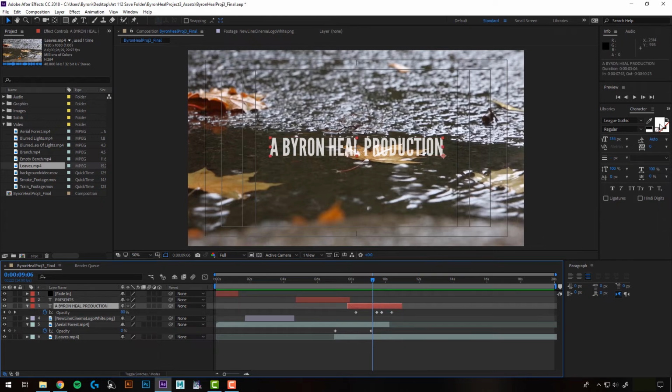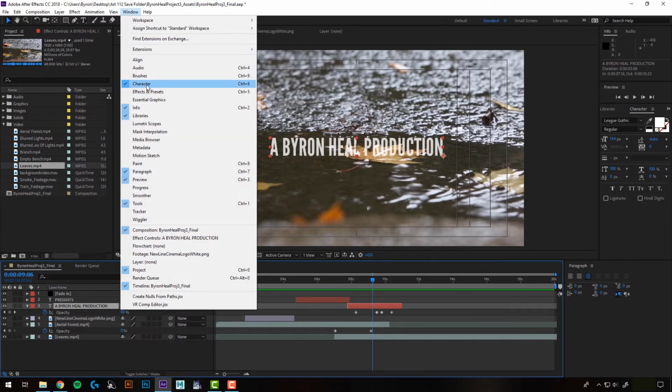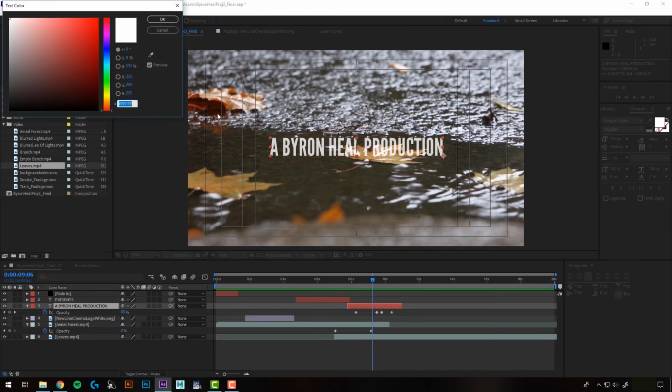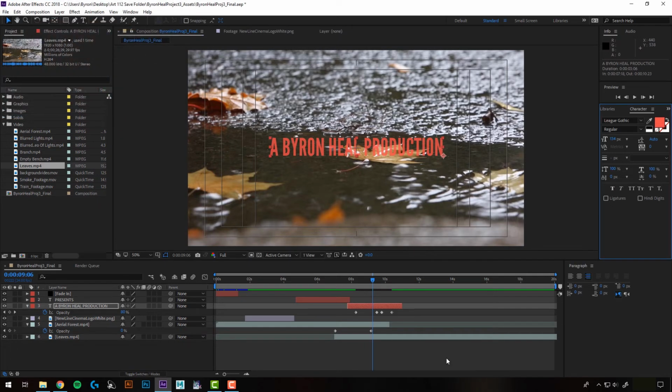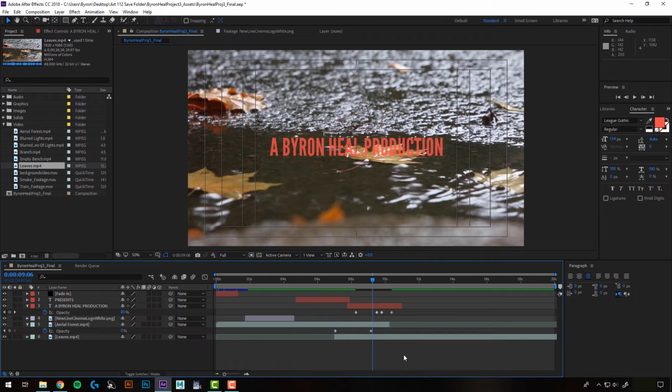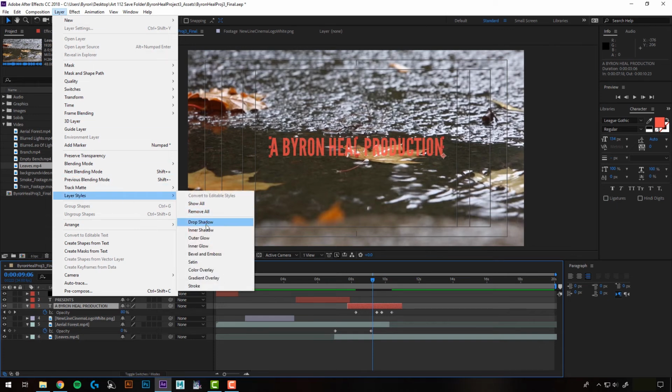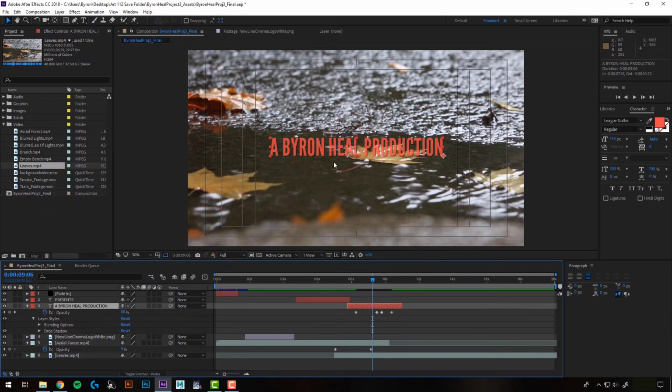So with it selected, I can click on my fill color here, and again, if these aren't showing up, just go to Window, and that's my character panel. And maybe let's just pick something a little reddish like that. And we'll hit OK. Still a little hard to read, so I might put a drop shadow on. And we went over this in the Layer Styles tutorial. So I'm going to click on it. I'll go to Layer, Layer Styles, and I'll select Drop Shadow. Already that brings it out a little more and it's easier to read.